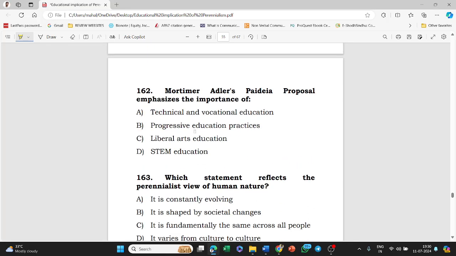Next, Mortimer Adler's Paideia Proposal emphasized the importance of technical and vocational education, progressive educational practices, liberal arts education, STEAM education. The answer to this question is option C, that is, liberal arts education.